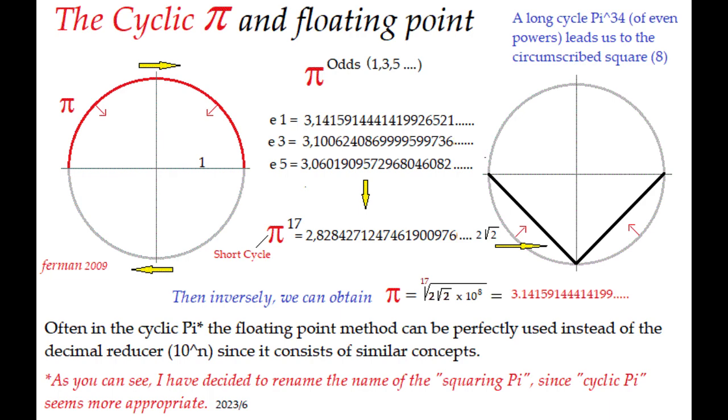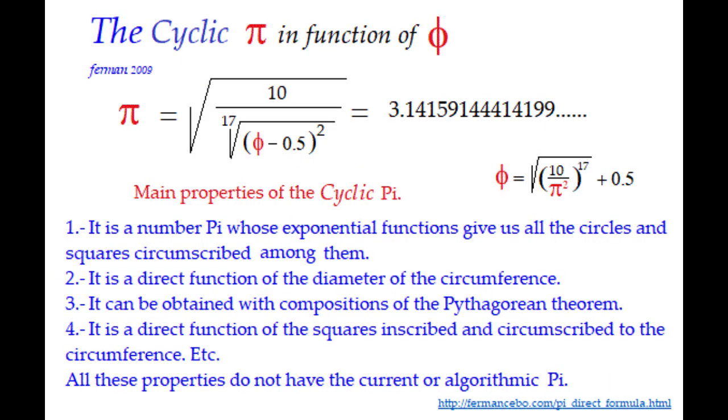3. With the use of the phi number, we obtain an interrelation formula between pi and phi, with which we can extract one from the other. Besides and following, we will include a property that I believe is important to justify the cyclic pi, and it is the circumscription property of simple geometric figures, in which powers and functions of basic elements will give us the measures of all their circumscribed figures.